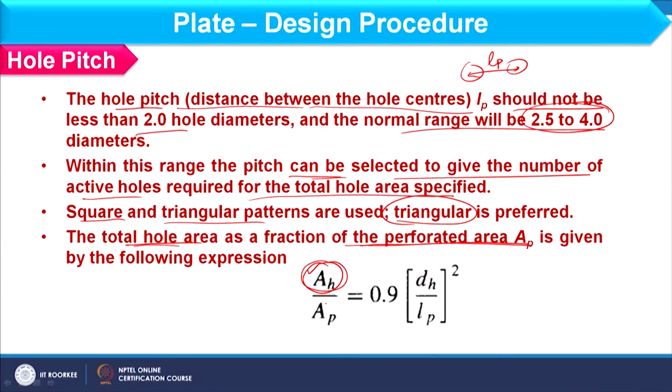So, there we consider the hole to active area ratio, and if you know the active area you can find the hole area also. And here I have the perforated area. What this area is, we will discuss. So, that should be equal to 0.9 (d_h/l_p)^2. In this way you can find this l_p value, and that should fall within this range.